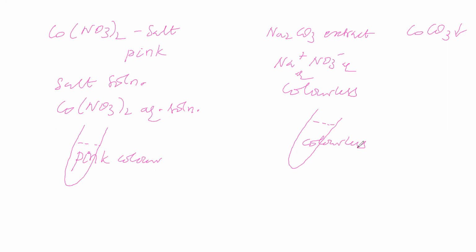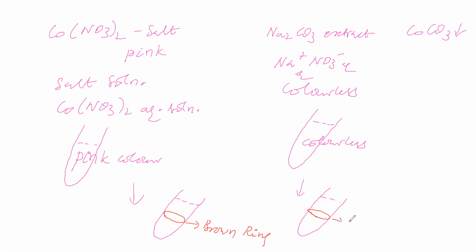For nitrate, the brown ring test is the confirmatory test. You are doing the confirmatory test for both. The solution is up to this level, and here also the solution is up to this level. Now you are getting a brown ring. Brown ring test means you will get a brown ring. Here also you got a brown ring.